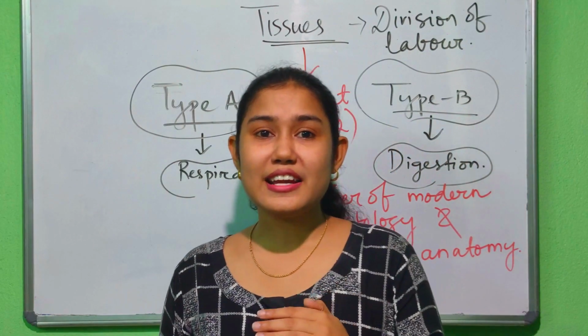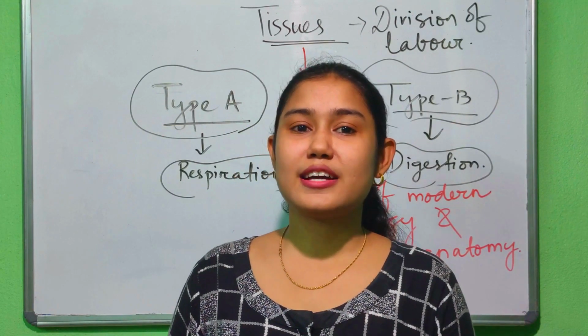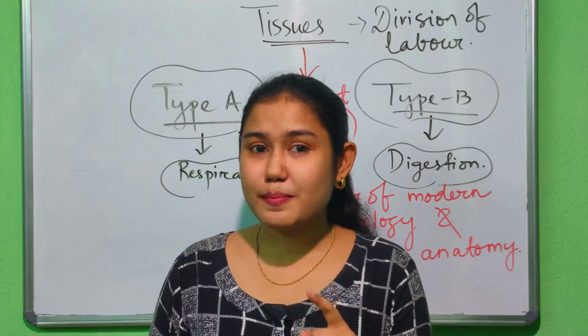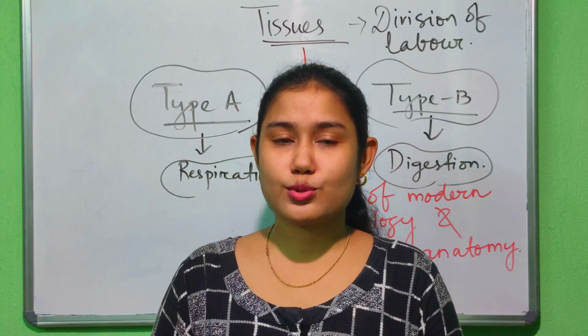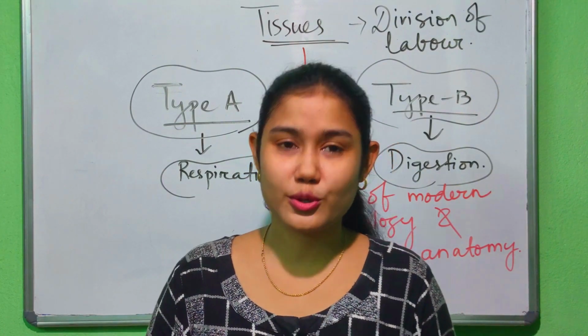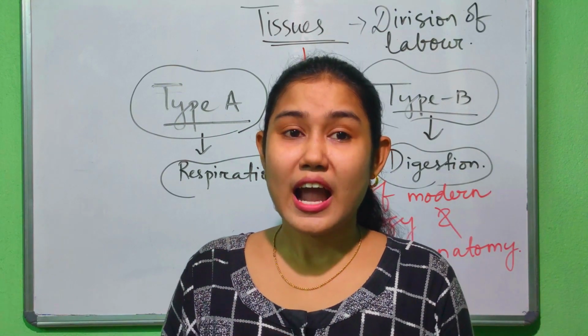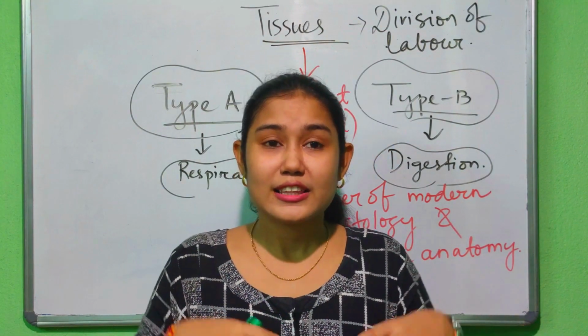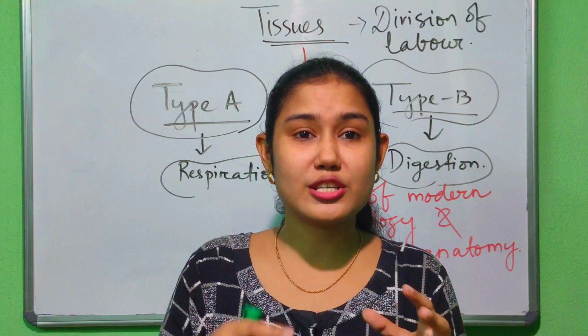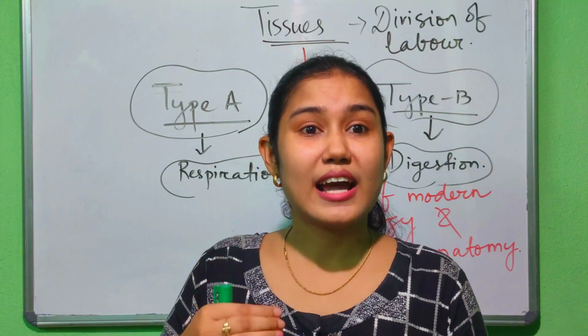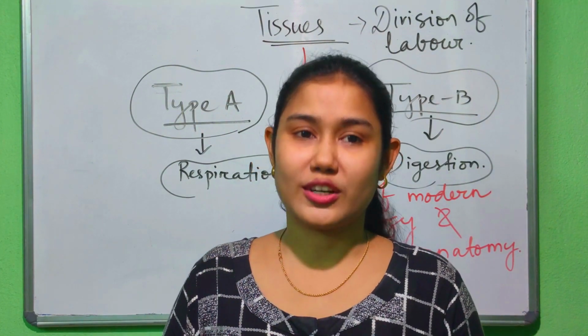There is an interesting fact about Bichat. Despite working without a microscope, he was the first one to introduce the notion of tissues as distinct entities, and he also mentioned that the pathogens which cause disease attack the tissues, not the whole organs.